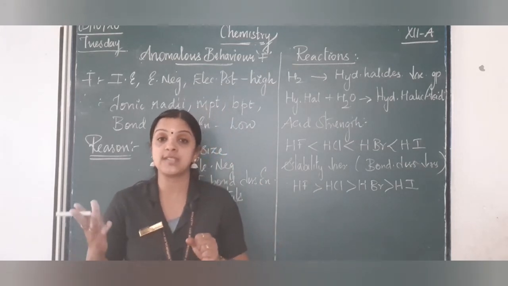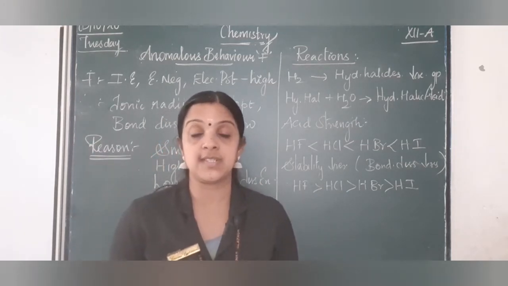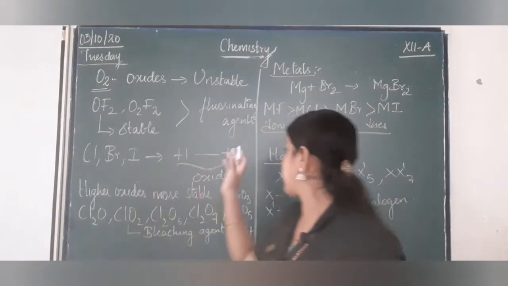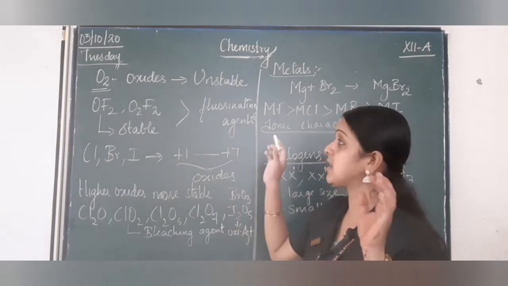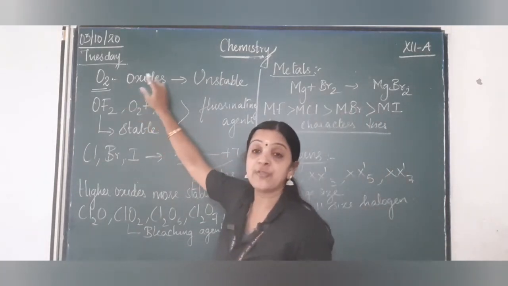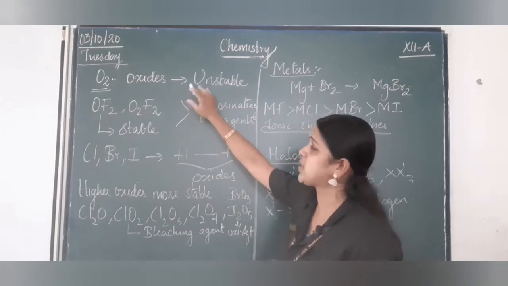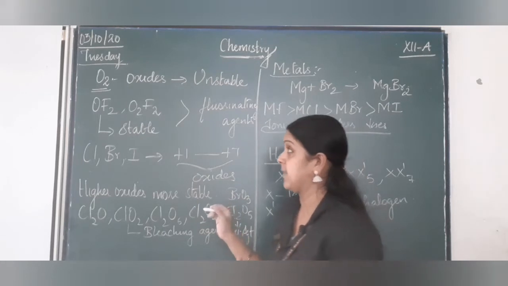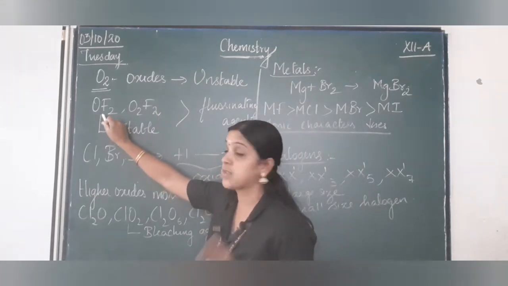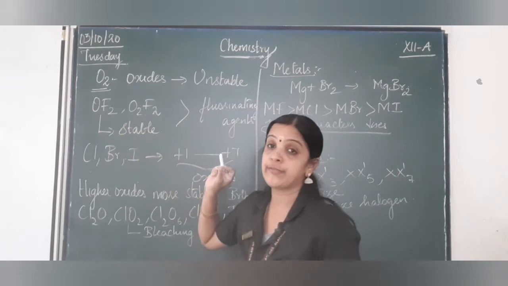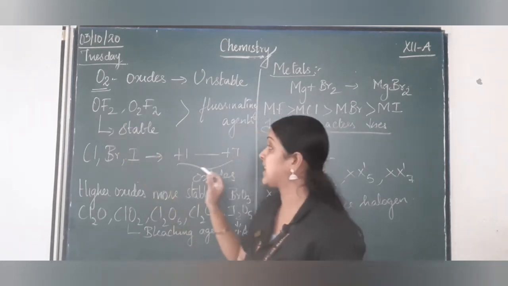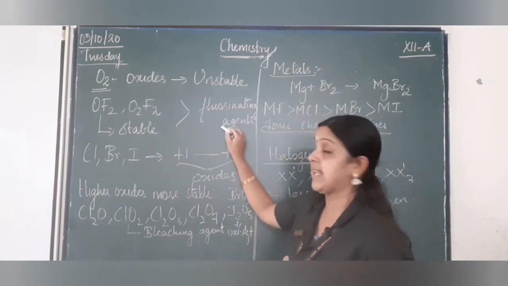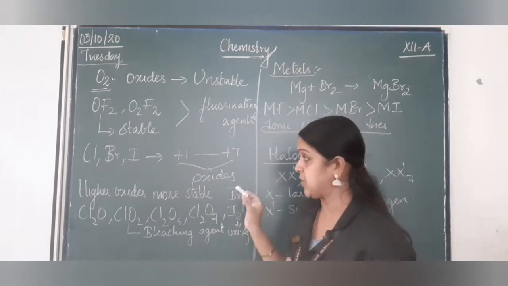Now we will go with oxygen, metals and halogens, that is, forming interhalogen compounds. Reaction with oxygen, metals and halogens. If you see the halogens, they react with oxygen to form the corresponding oxides, most of which are unstable and tend to react immediately. Fluorine forms two types of oxides, OF2 and O2F2, out of which OF2 is thermodynamically stable. Fluorine being more electronegative than oxygen, both can be used as fluorinating agents.